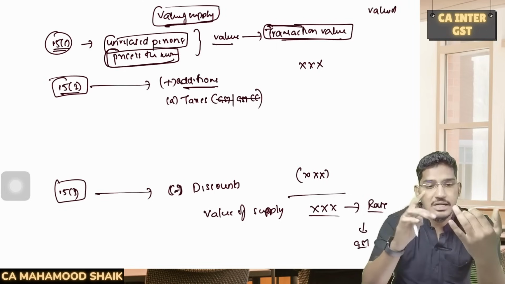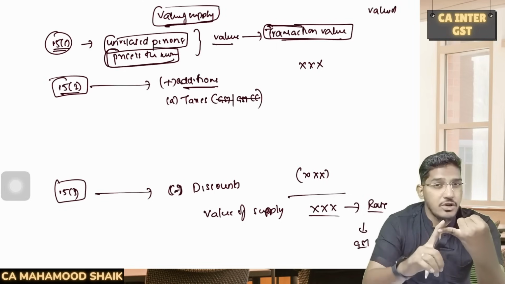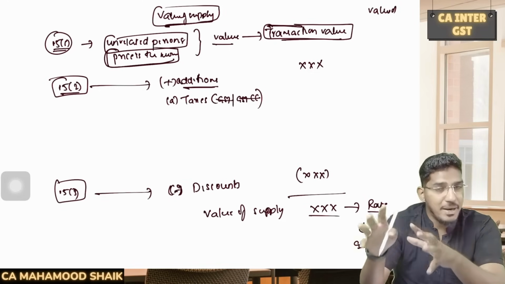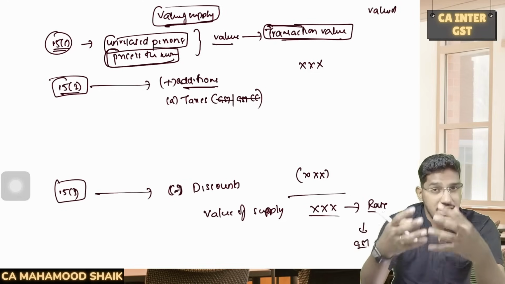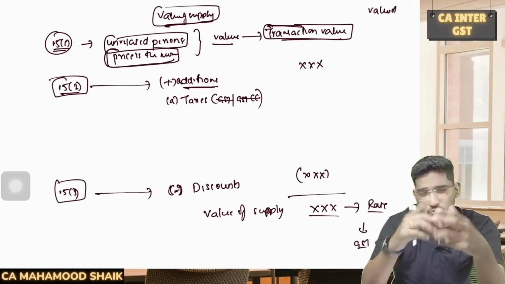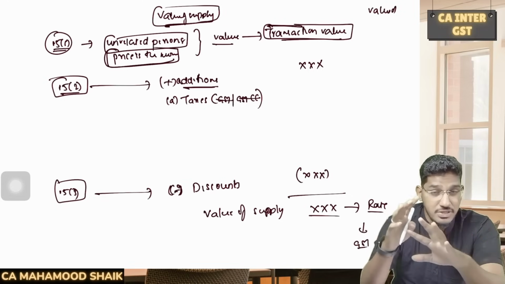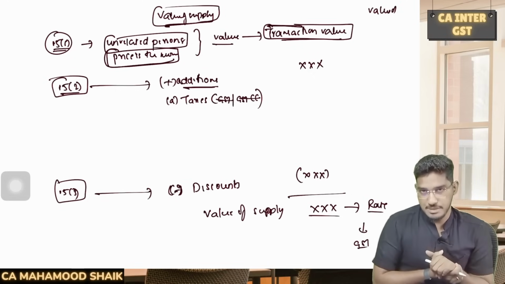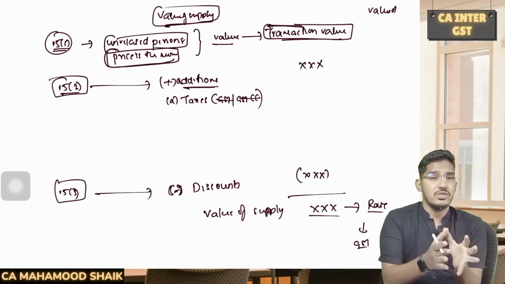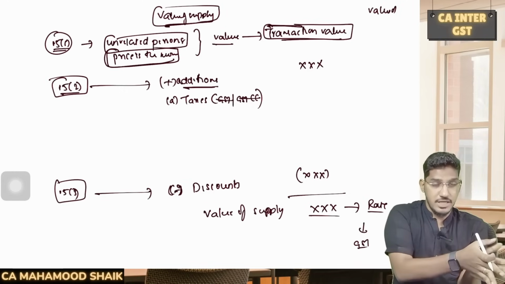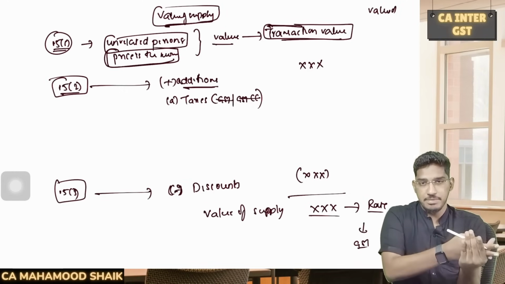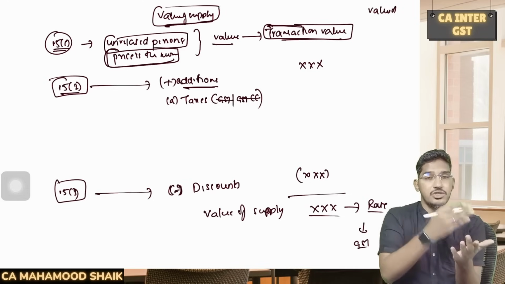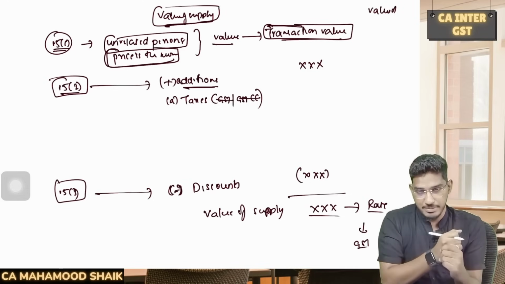And here the examples are: sometimes the supplier will collect something called municipal taxes, he will collect some duties. So like that, apart from the transaction value, if the supplier is collecting any additional tax, duty, whatever name you call it, apart from GST or GST compensation cess, that has to be added to the value of supply. Basically, those taxes which are not subsumed into GST, which are still there even after the implementation of GST, if those taxes are collected by the supplier from the recipient, they should be added to the value of supply.